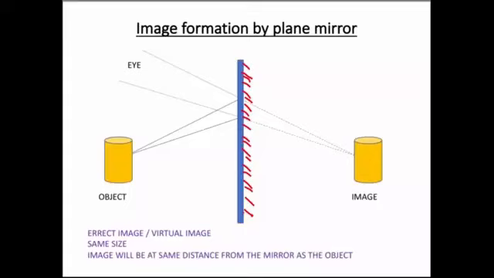In the last class, we talked about the reflection and refraction as well as absorption of light. We learned that light can undergo many phenomena, and we also learnt about how the image is formed by the plane mirror. What are the characteristics of the image which is formed by the plane mirror?